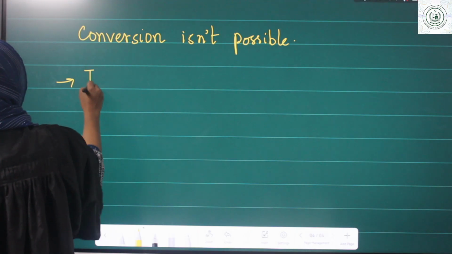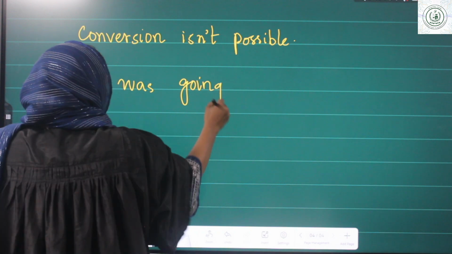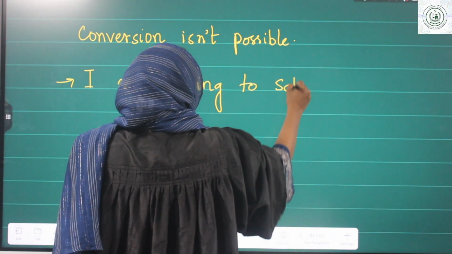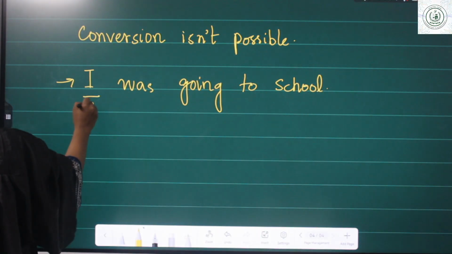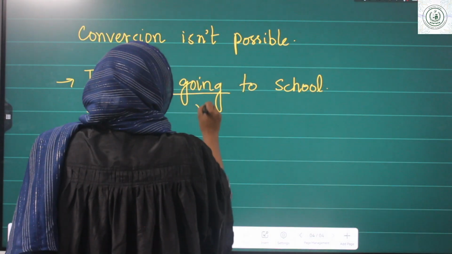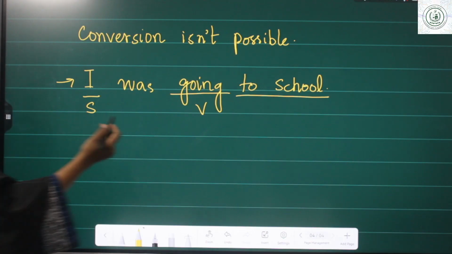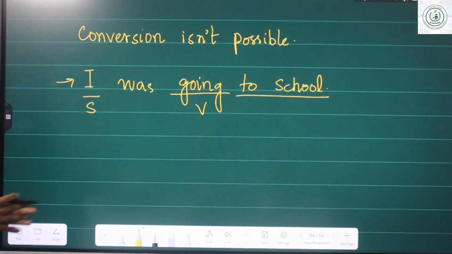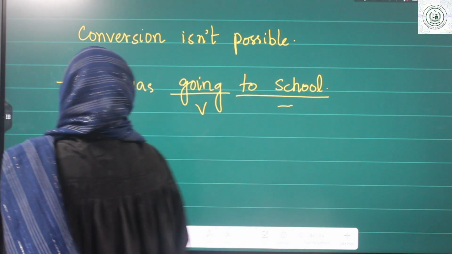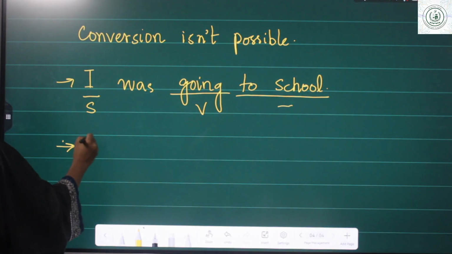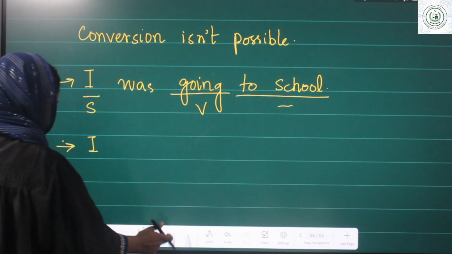For example, I was going to school. Here, this is the subject, verb, but this is not an object. To school, it is a phrase. We can say that with that preposition. So, it is not a proper object. So, we cannot convert it into passive voice. It's not possible. Or we can use any other subject now.